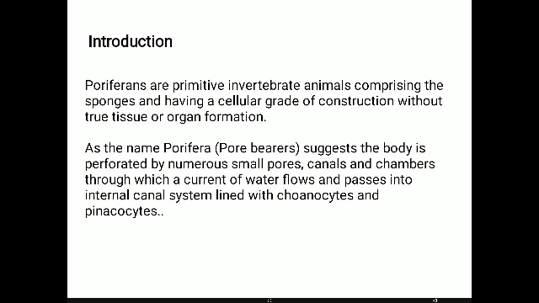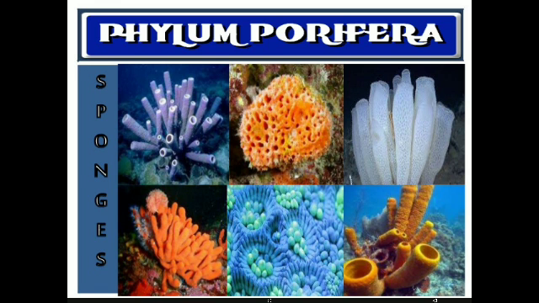flows and passes into the internal canal system, which is usually lined by the choanocytes and also the pinacocytes. There are two types of cells present. Outside the body are the pinacocytes, and inside the body layer you can see flagellated specialized cells called choanocytes. Here you can see the perforated body, for example Scypha and other pore bearing animals.